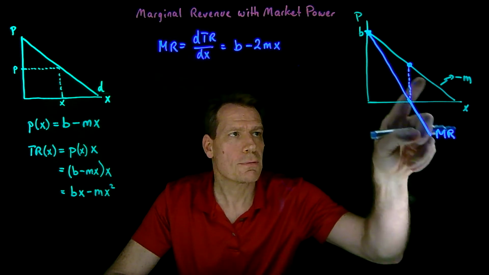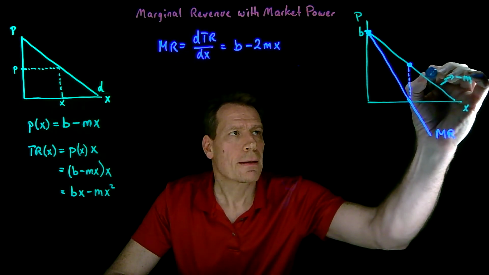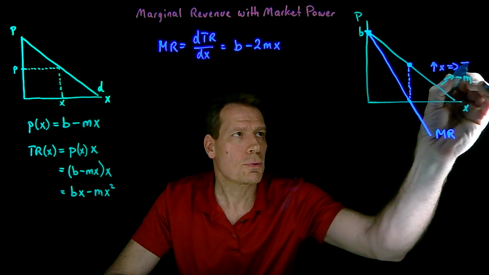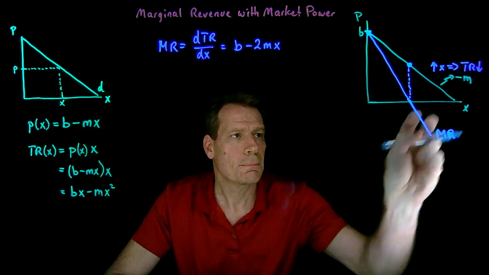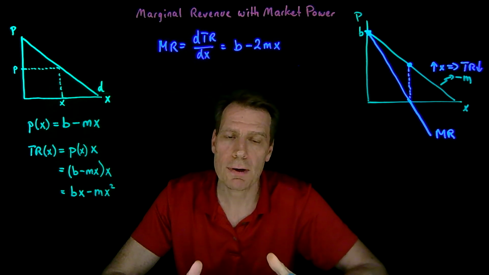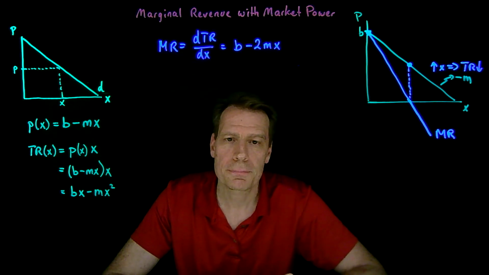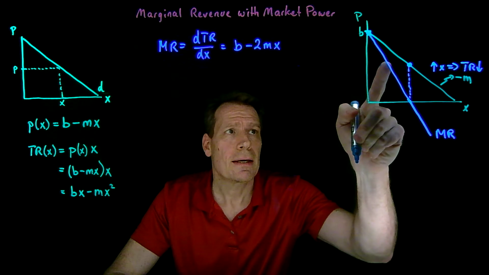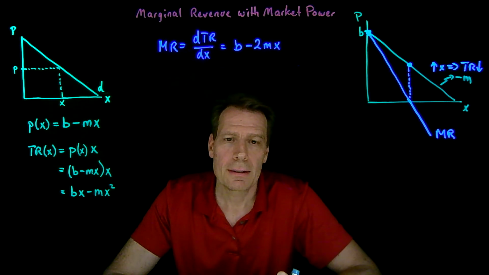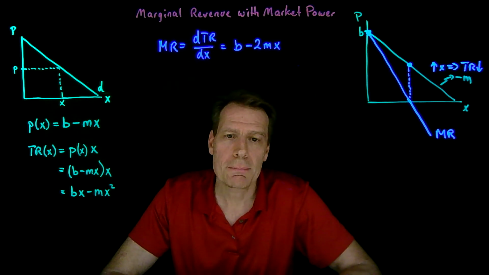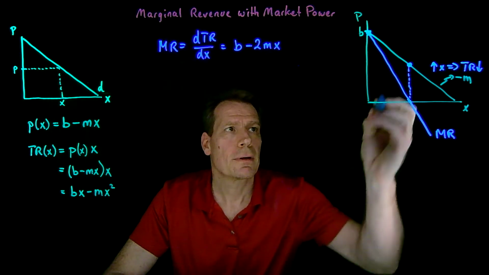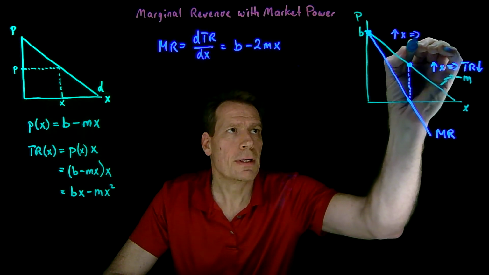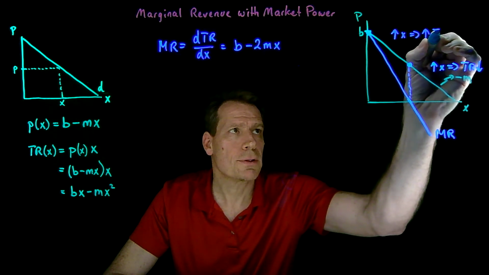So on this portion of the demand curve, an increase in output is going to imply that my total revenue is going to fall because my marginal revenue, the additional revenue I get from the next unit, is negative. On the other side of the midpoint, if I produce more, my marginal revenue is positive. That means my total revenue is going to go up. So on this part, if I increase output, this implies that my total revenue goes up.